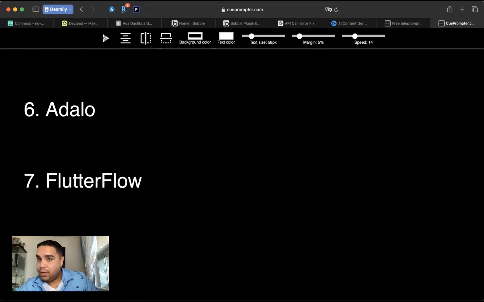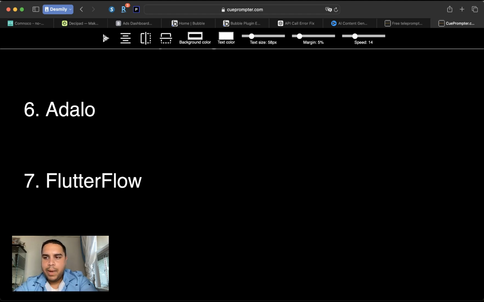The last two are more for mobile apps, and I will focus on the second one rather than the first one, but the last two are Adalo and Flutterflow. Flutterflow is a really fast-growing no-code company, and they have a marketplace where you can sell your templates. Adalo does the same thing, just that I believe the future is more on the Flutterflow side than on the Adalo side because of all the innovation that Flutterflow has been coming out with lately.